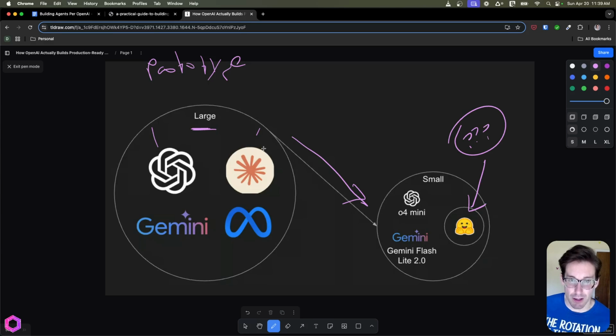So right now, I lean heavily on just commercial models, especially when we're downsizing to smaller models, because we have things like GPT-4o Mini and also Gemini Flash Lite 2.0, which is dirt cheap and is actually pretty good for certain use cases.